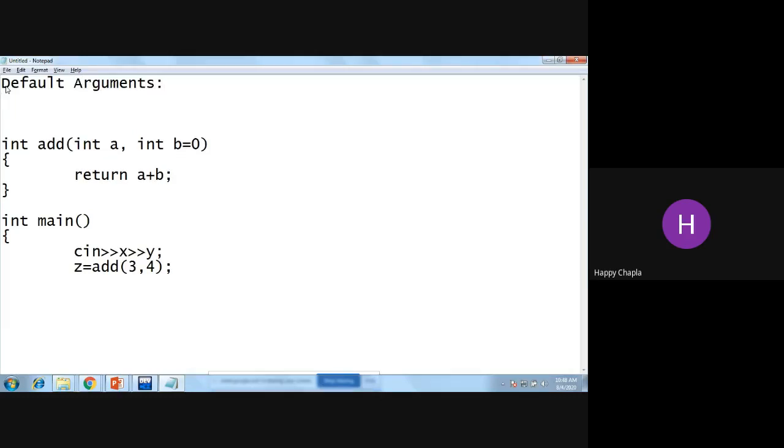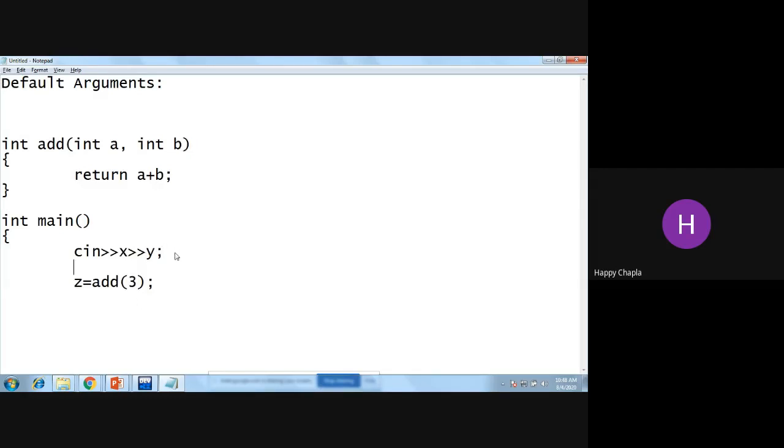First of all, why do we use default arguments? Default arguments are used when I want to call my function with a smaller number of arguments. Instead of 2 arguments, if I want to give only 1 argument, then what will be the other one? In that case, we can use this default argument concept.